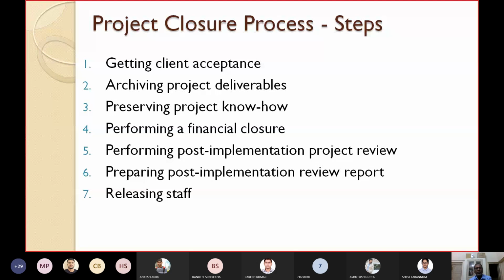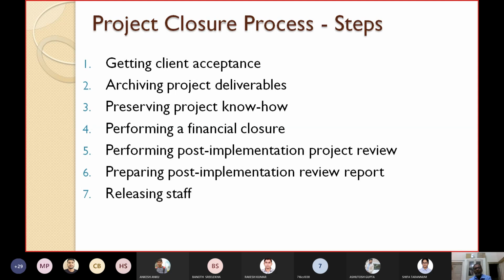Number 4, performing a financial closure. All the financial accounting processes have to be properly closed, so that no obligations remain. All the financial transactions, the incomes and expenditure, have to be properly closed. Then performing a post-implementation project review.